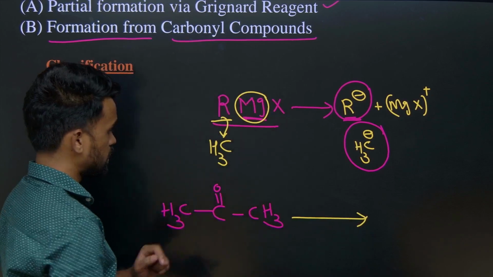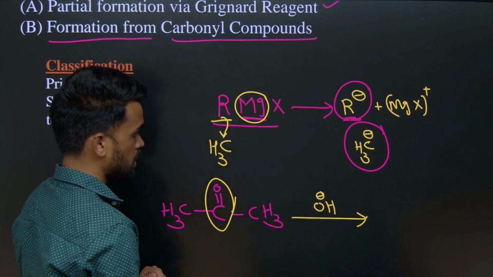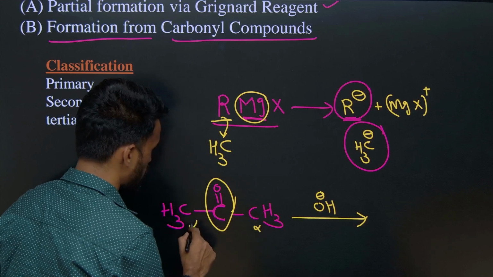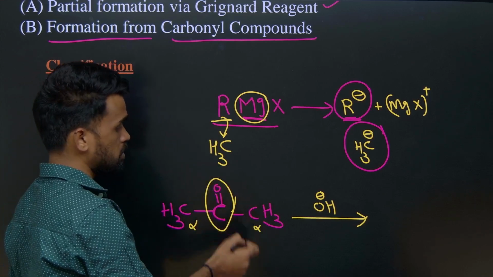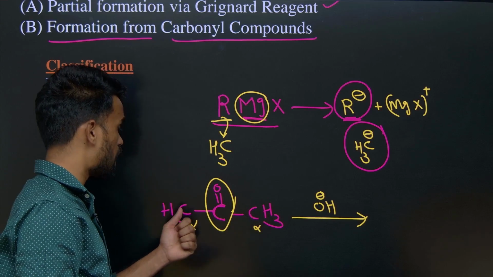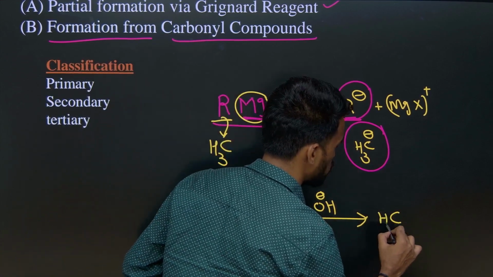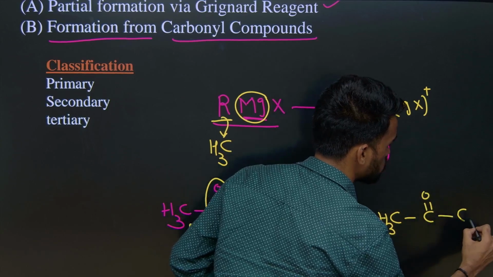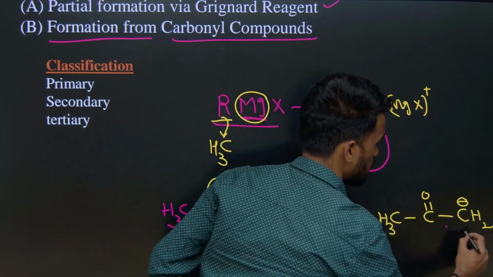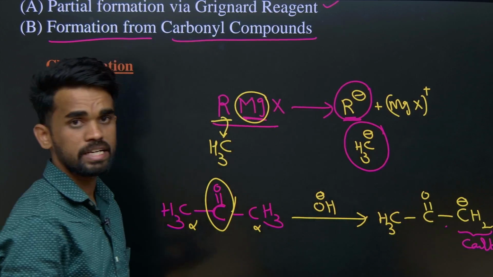Here, this group is called carbonyl group. When we treat these with some base, the adjacent carbons are called alpha carbons. The hydrogens present on these alpha carbons are acidic, the alpha carbon hydrogens are more acidic. So when we treat with a base, it releases one hydrogen from there, and we get a negative charge on that species like this. Now, carbon with negative charge, what can we call it? Carbon anion. So this is how we can generate carbon anions.